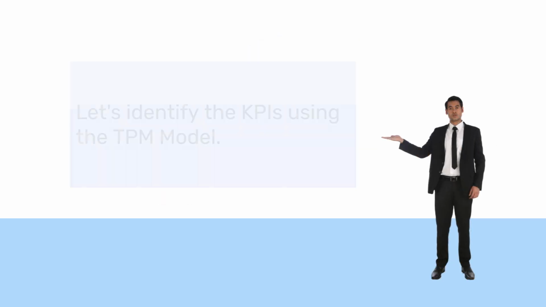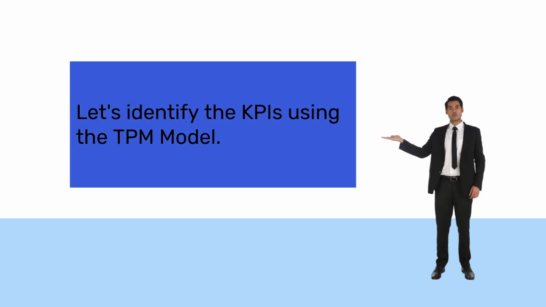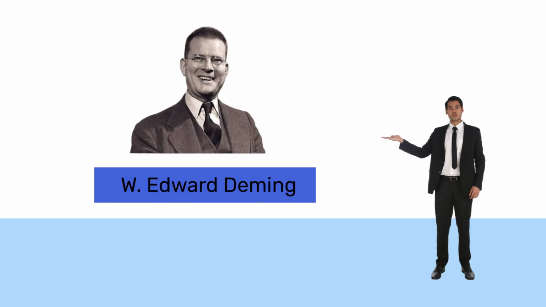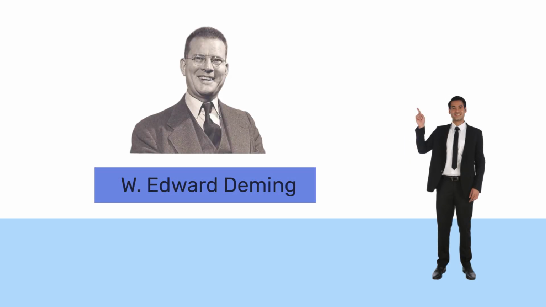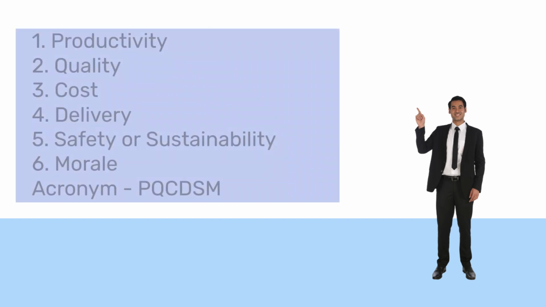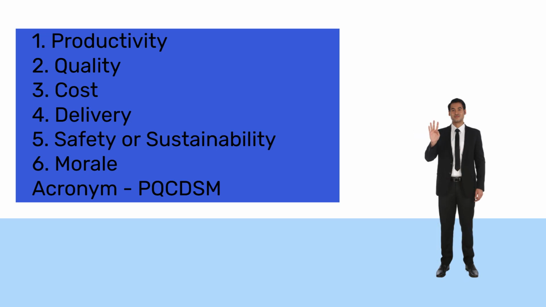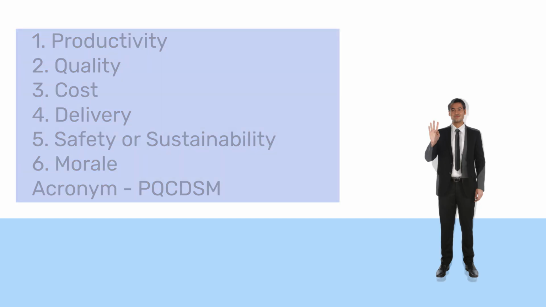In order to identify the key performance indicators, let's use the TPM model. Total Productive Maintenance Philosophy proposed by W. Edward Deming recommends that for optimal performance the following 6 parameters need to be measured and reported simultaneously: 1. Productivity. 2. Quality. 3. Cost. 4. Delivery. 5. Safety or sustainability. 6. Morale. It is the acronym for PQCDSM.